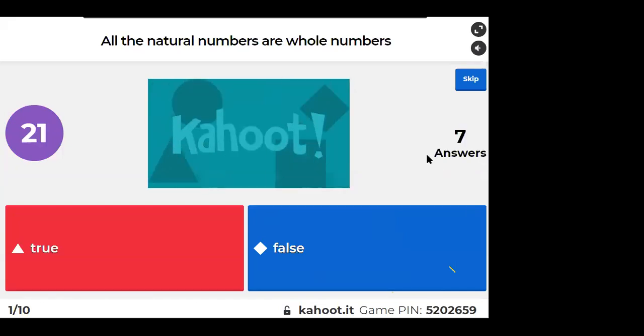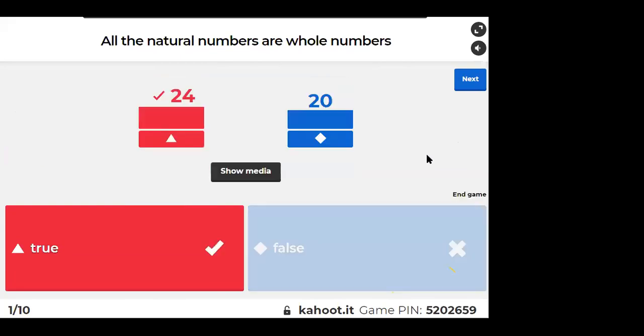All the natural numbers are whole numbers. True or false? I guess all of you should give the correct answer. Yes, it is true, right? What does a whole number have? Zero extra. Yes or no? It is true.